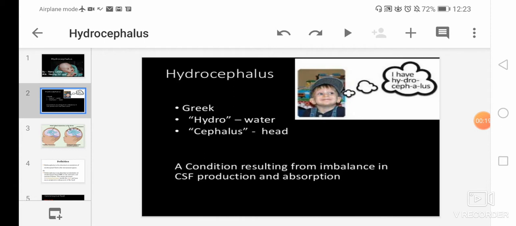So, mainly hydrocephalus is an excessive accumulation of cerebrospinal fluid, that is CSF, resulting in abnormal widening of the spaces in the brain. It is a condition resulting from imbalance in the cerebrospinal fluid production and absorption. Some disease or anatomical defect causes an increase in the amount of cerebrospinal fluid present in the cranium, which results in increased pressure against the brain tissue, that is known as hydrocephalus.